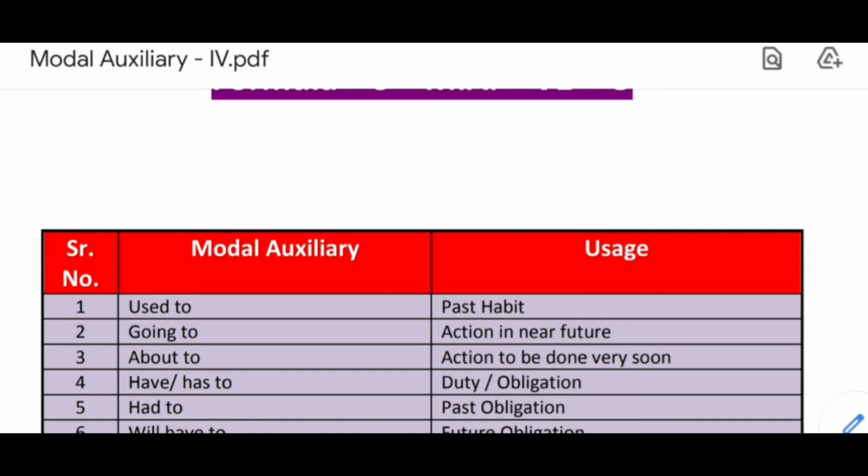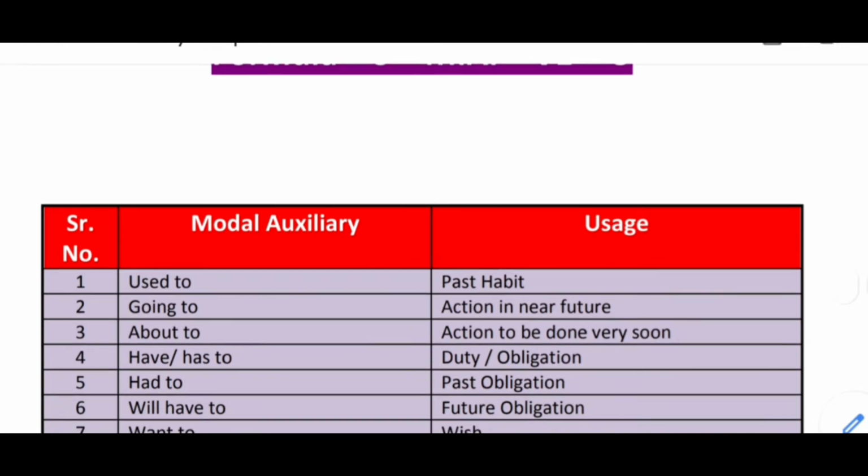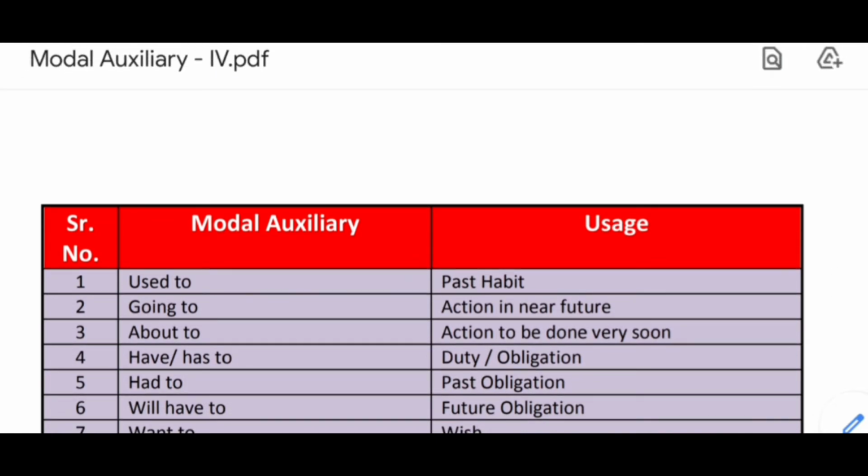Now another one is will have to. Will have to is used for future obligation. Example is they will have to move to another house as soon as they can, or at the earliest. Okay, that will be future obligation. Okay, or another example is you will have to change your path to be successful. Okay, that is the obligation. If he doesn't change, what will happen? He won't be successful. Its meaning is that.